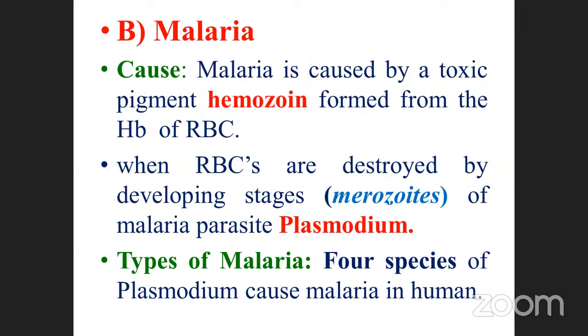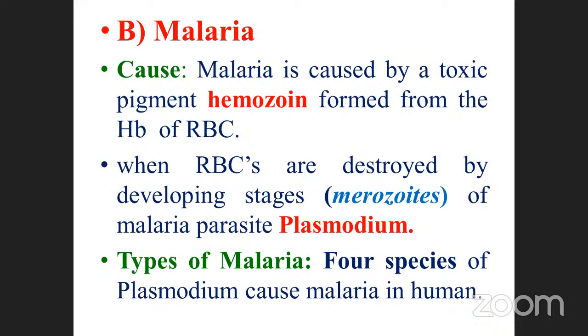See here, hemozoin is nothing but the poisonous one. When it forms, the hemoglobin of RBC, when it reacts with the malarial parasite, it produces toxic substances. That toxic substance is called hemozoin. The color of the toxic substance is blue.